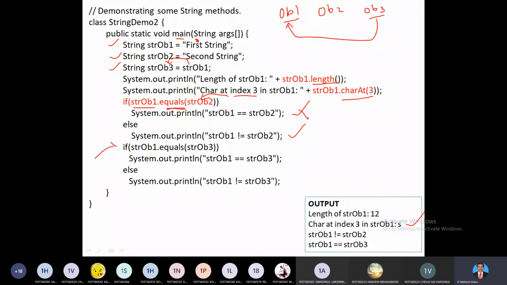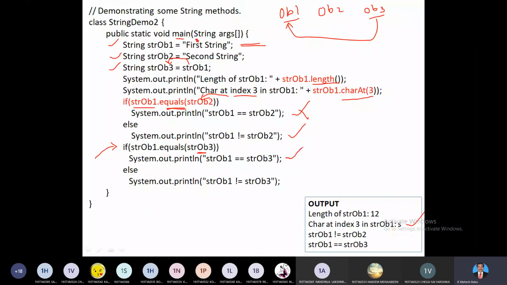If I compare the next condition by passing the third object as a parameter to the first object's equals method, here I am comparing the first object with the third object. The first object is first string, and the first object is assigned to the third object. Both have the same statement, that is first string. So in that situation both are equal, having the same number of characters, the same length, and everything the same.